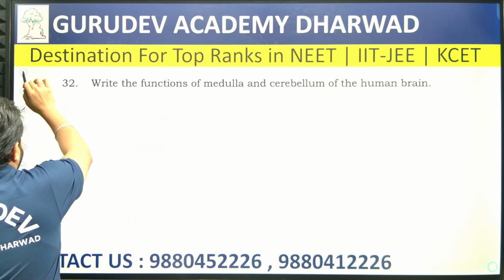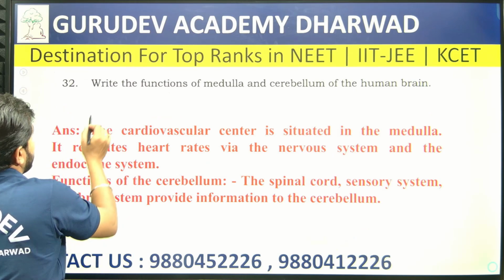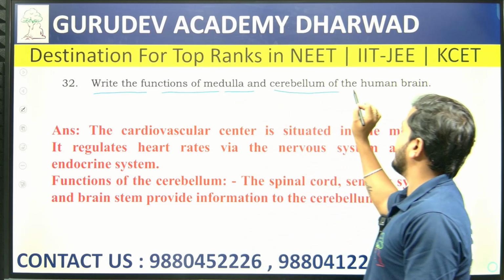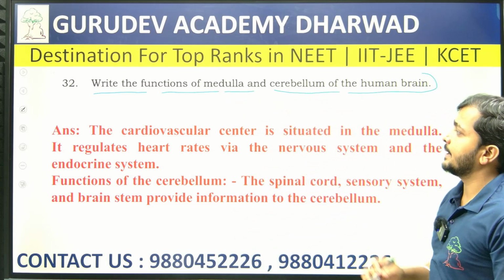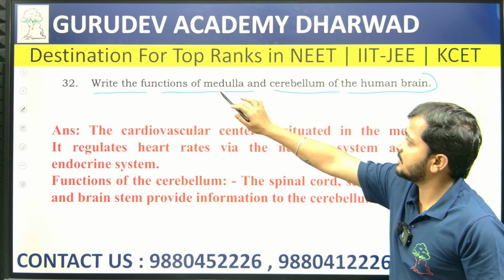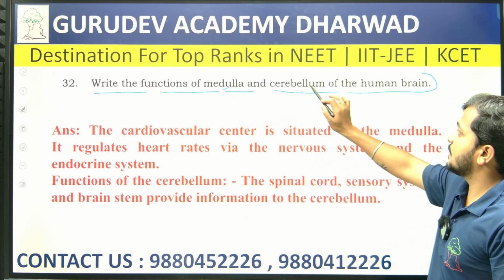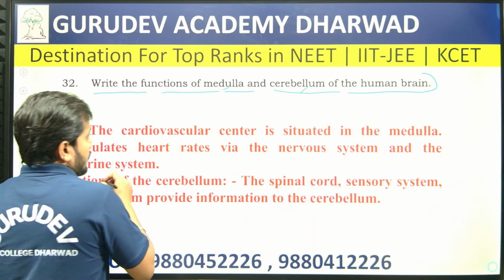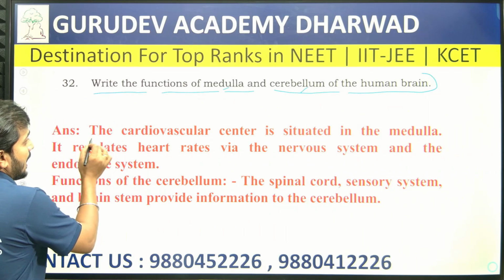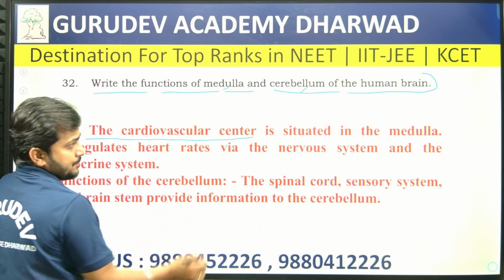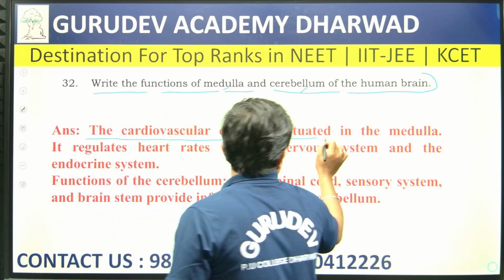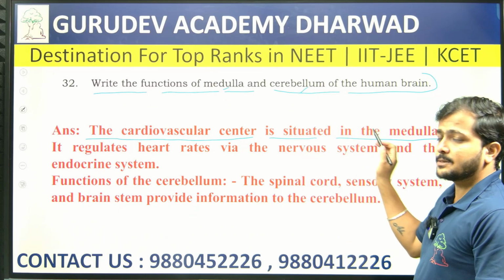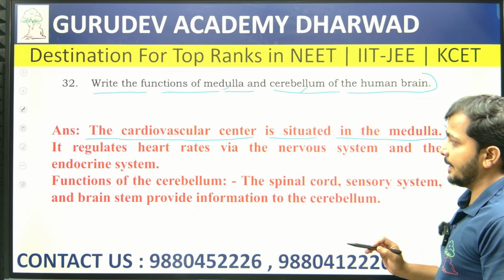Next, they ask here, write the functions of the medulla and cerebellum of the human brain. So they are asking the function of the medulla as well as the cerebellum. The cardiovascular center is situated in the medulla.